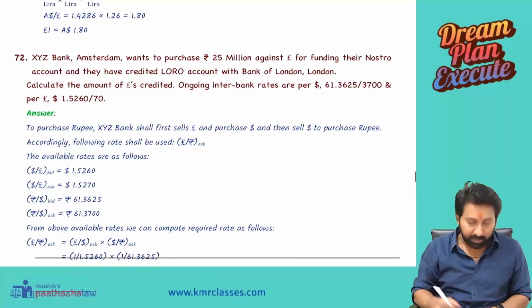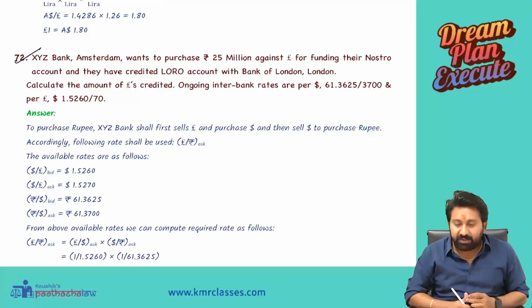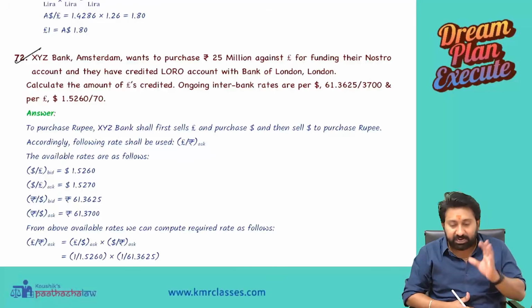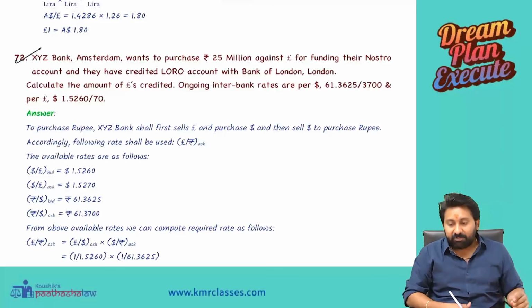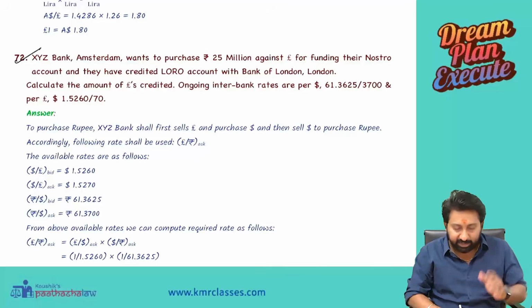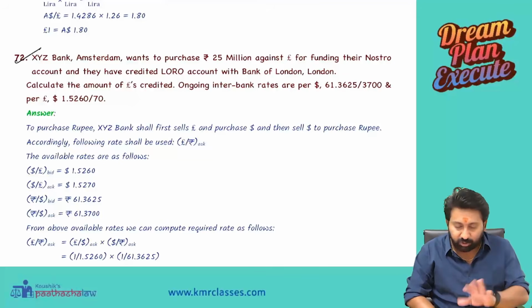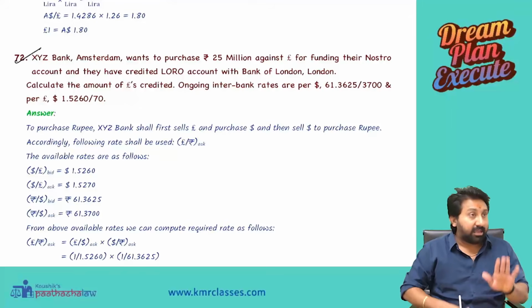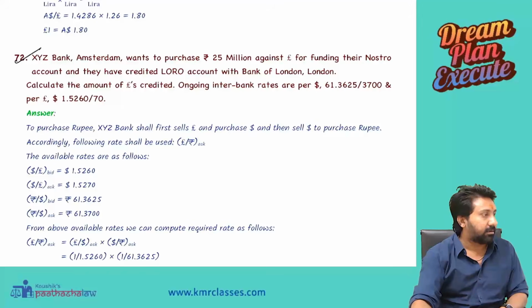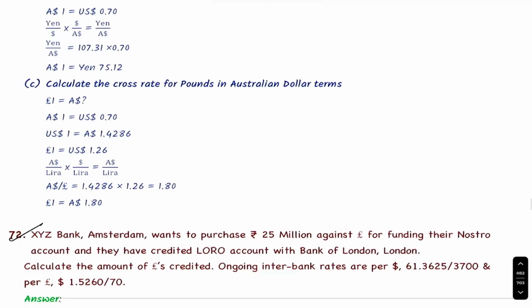See here. XYZ Bank Amsterdam wants to purchase 25 million rupees against pounds for funding their Nostro account, and they have created a Loro account with the Bank of London in London. Calculate the amount of pounds credited. Ongoing international bank rates are so and so for dollar and pound. Okay. Read the question first. Please don't see the answer. You have to try. Read the question.